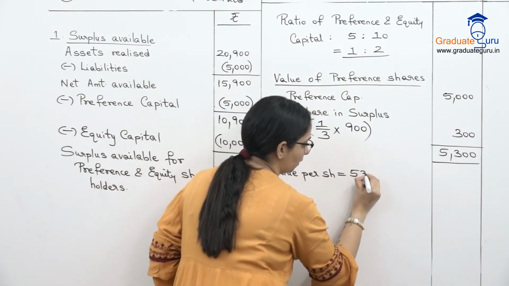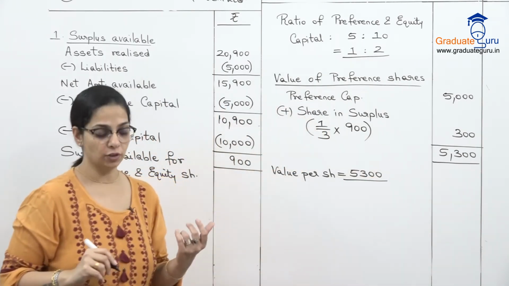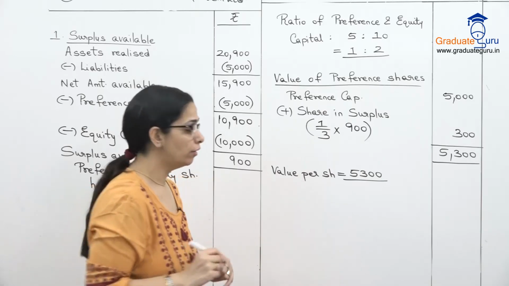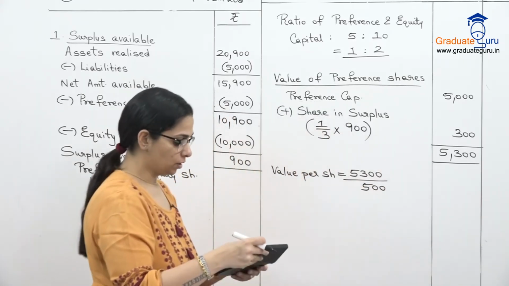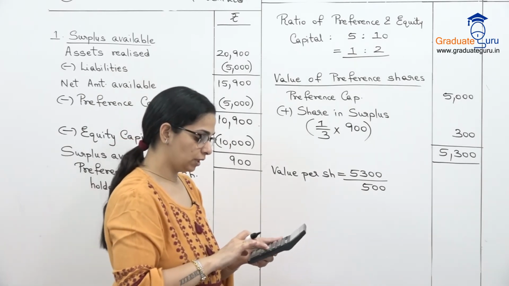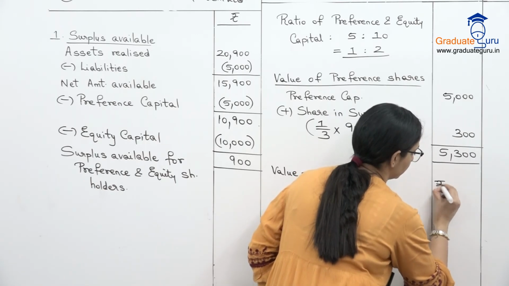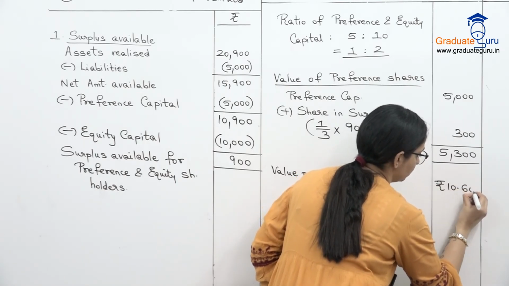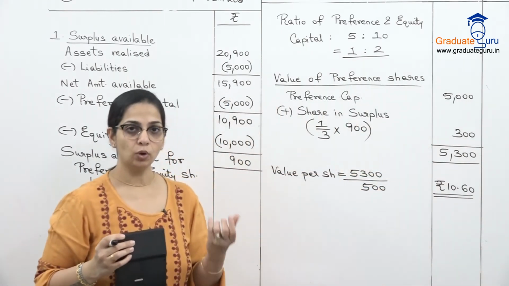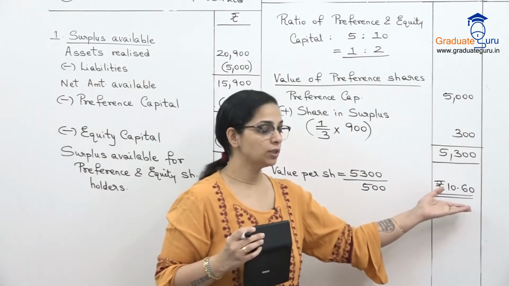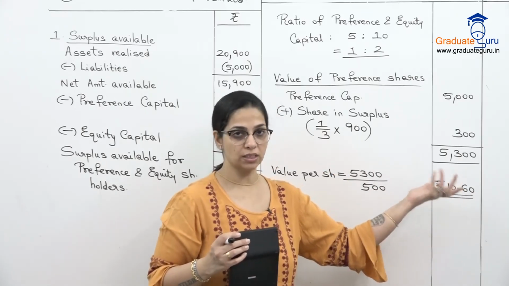And value per share is equal to that amount divided by our number of preference shares. Number of preference shares is 500. So let's divide it. 5,300 divided by 500, we get 10.60. You will get 10.6 on the calculator, but you have to take it as 10.60 because we are talking about rupees. So that 0.60 is the 60 paise.